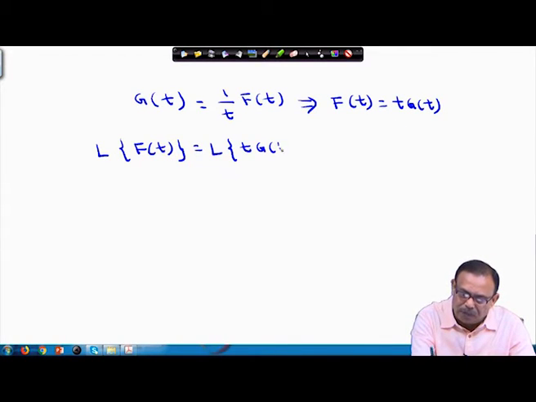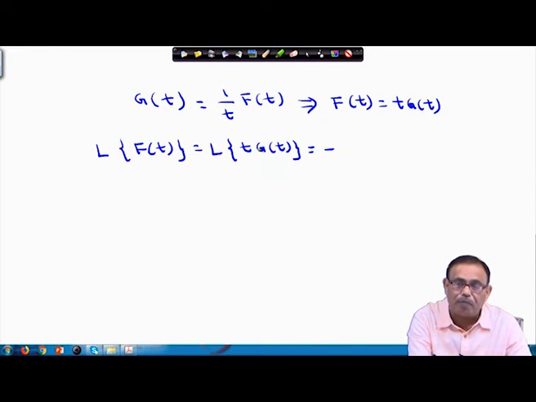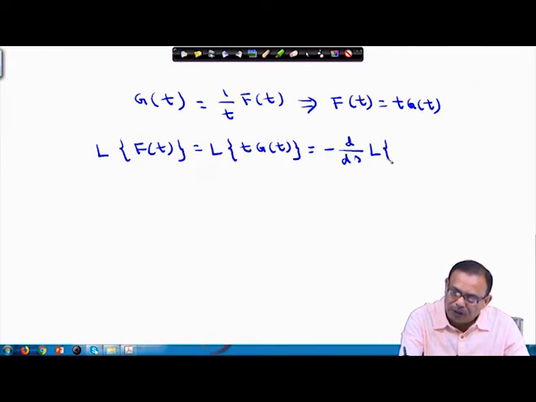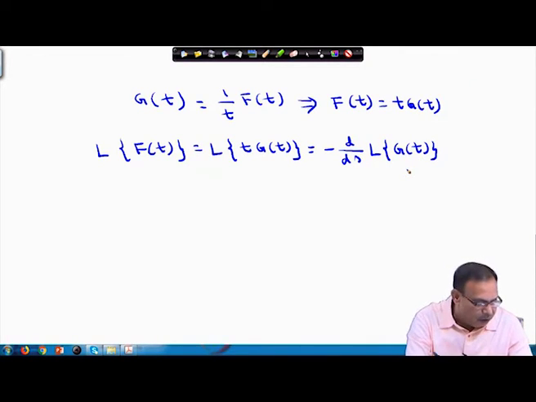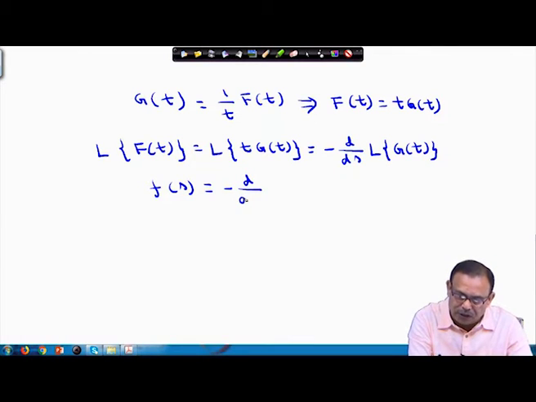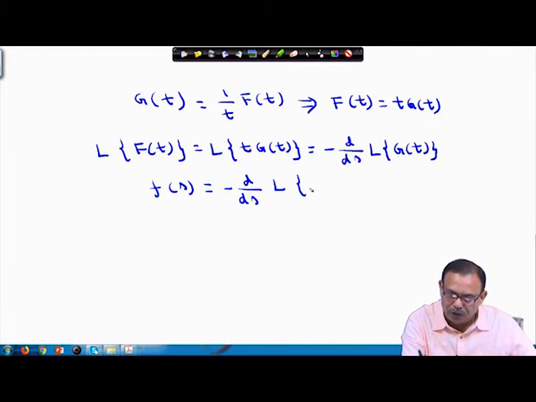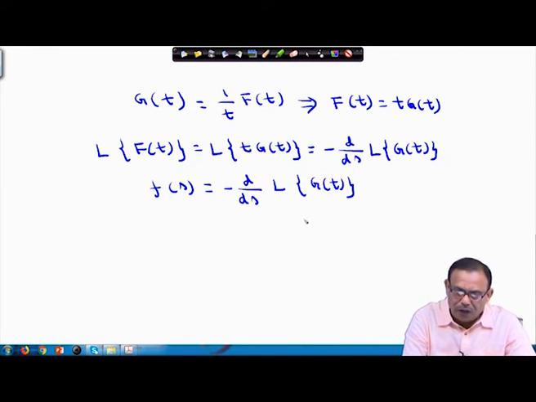I can write the Laplace transform of t g(t), and this is nothing but, again, the property we have done: Laplace transform of t into g(t) equals minus d/ds of the Laplace transform of g(t), using the earlier theorem. So the Laplace transform of f(t), that is F(s), equals minus d/ds of the Laplace transform of g(t).